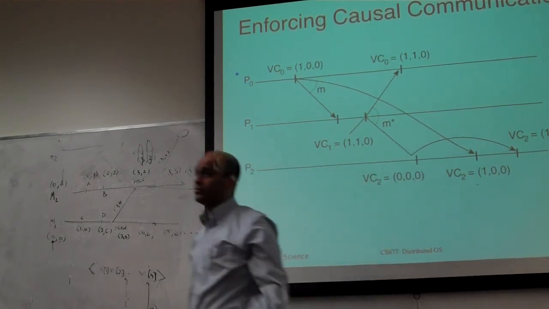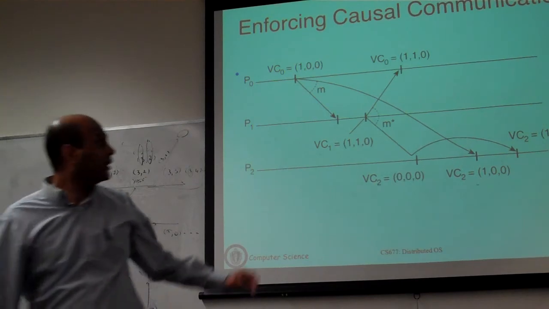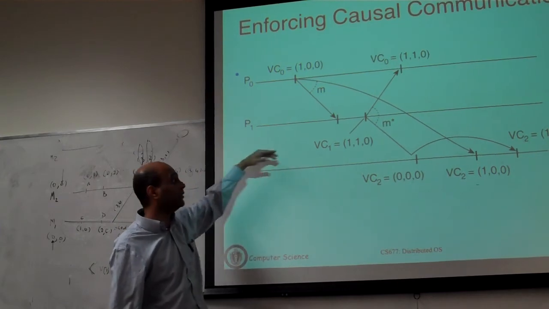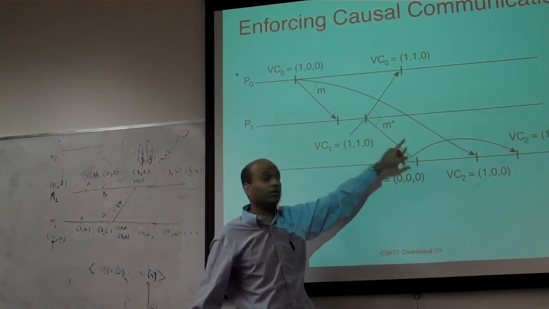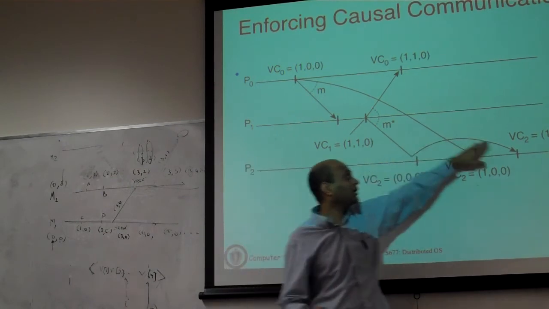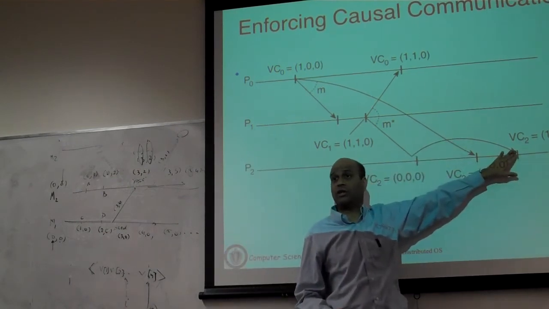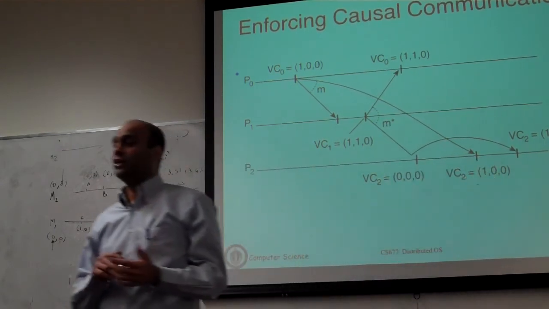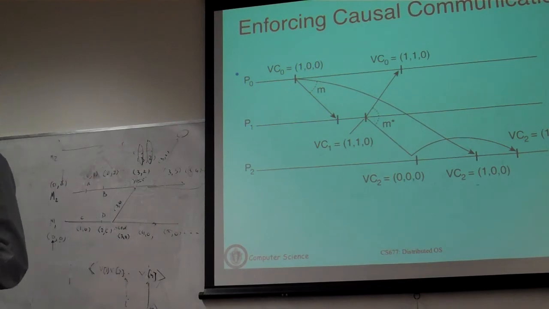So if you have a causal system that ensures causal delivery, even though process P1 is closer to process P2, and this message actually arrives before the other message, you will hold it in a buffer and you will actually deliver it afterwards to ensure causal delivery. Because the send is ordered, the receipt is also ordered. Okay? Most machines will not actually give this to you by default. TCP is not going to do this for you, for instance. Okay, if you want to ensure causal delivery, you will have to actually implement vector clocks and timestamp every message in the vector clock and use that timestamp to delay the delivery of a message.